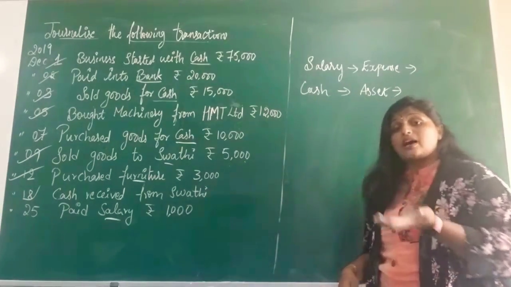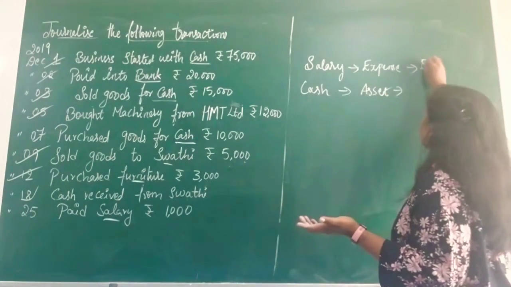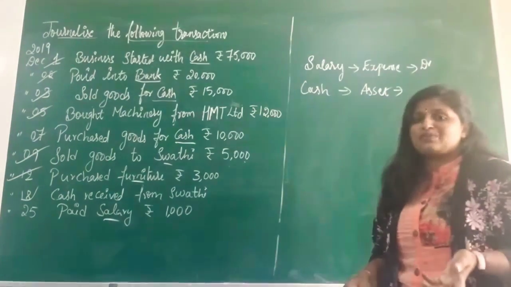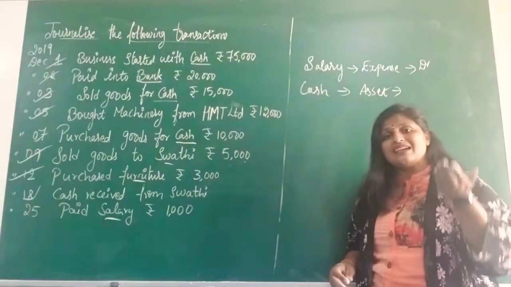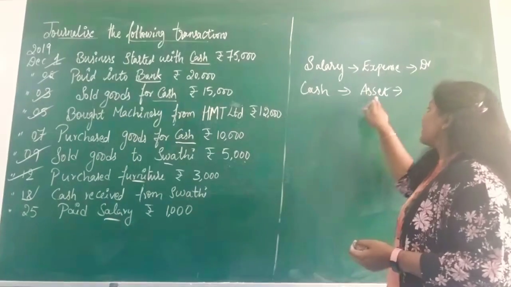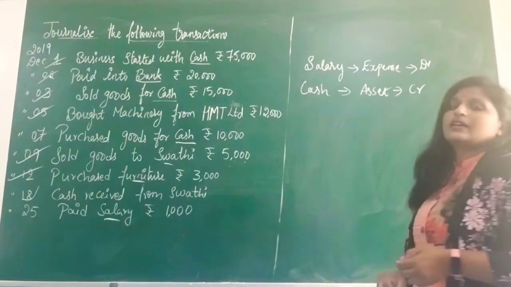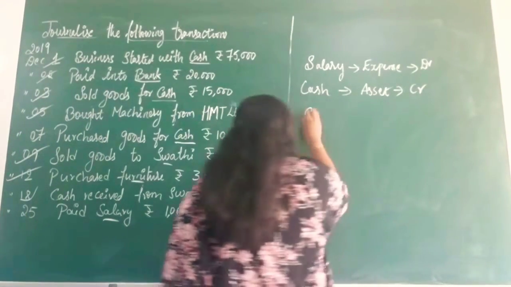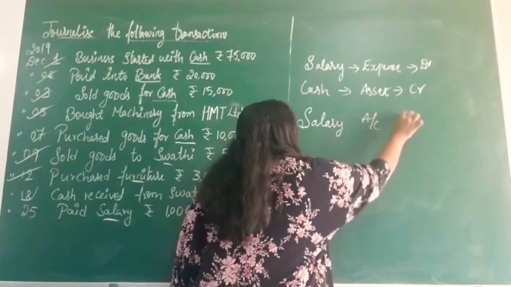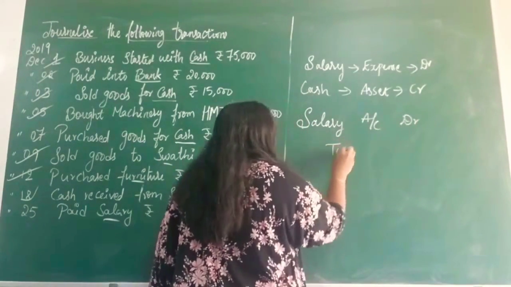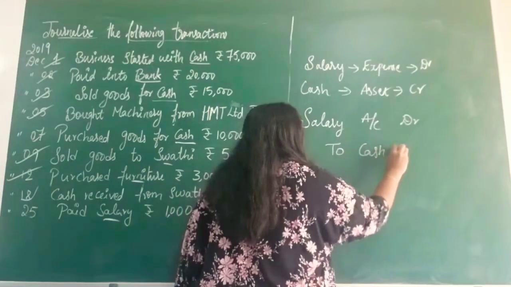Your expenses are increasing. So increase in expense will be debited. And the cash balance in your business is decreasing. So decreasing asset will be credited. So the entry will be salary account debit to cash account.